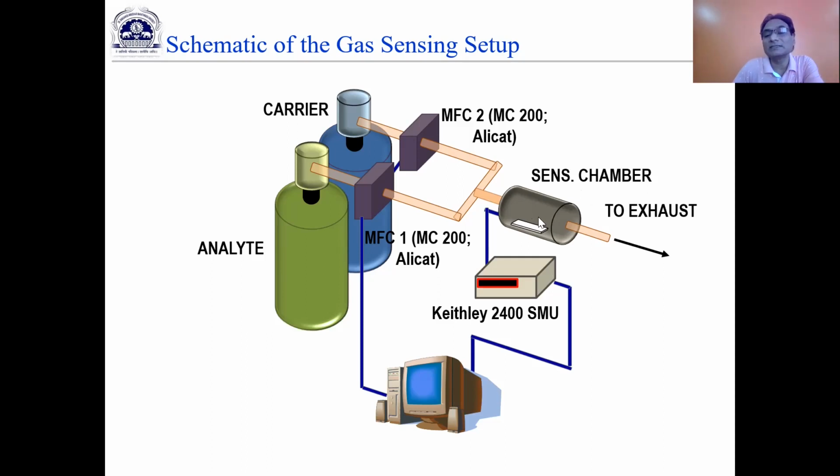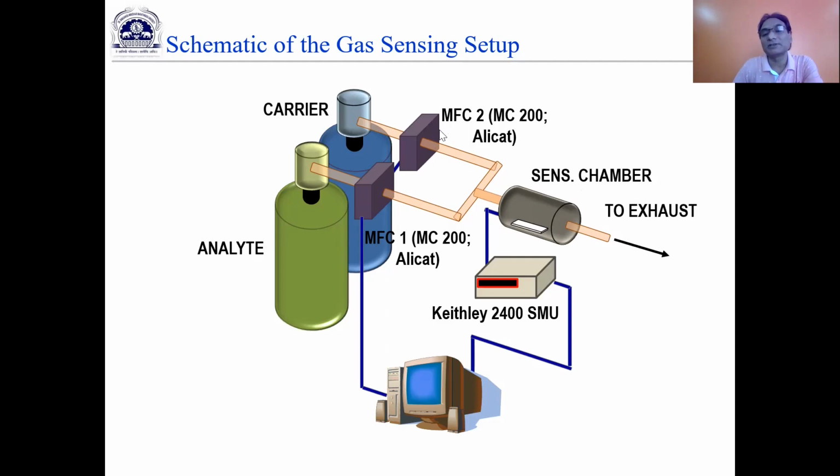This is the small sensing chamber in which we keep our material or sensor, and then the carrier gas. Nowadays we don't keep the cylinder in the lab, because the carrier gas cylinder is kept outside the laboratory. You must have seen we did all that pipelining. Both the carrier as well as the gas analyte can be controlled by mass flow controllers.